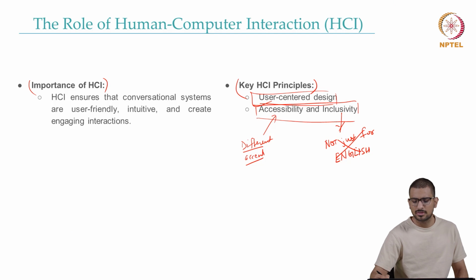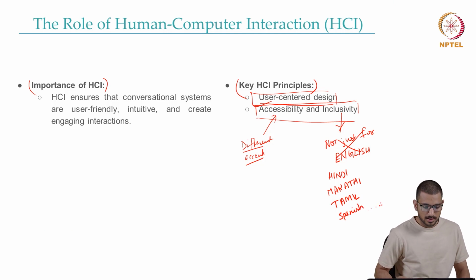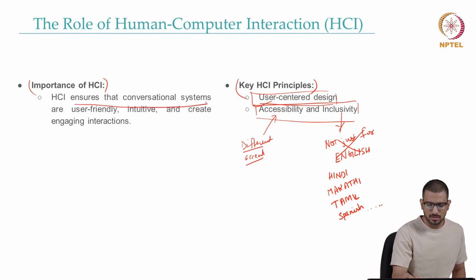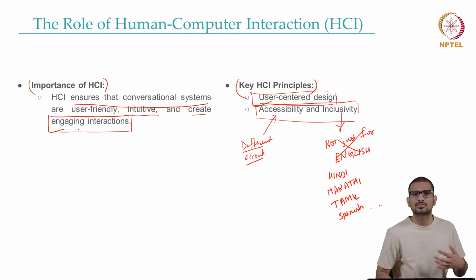It should also have different languages such as Hindi, Marathi, Tamil, Spanish, and so on. And again, now it's very easy to answer why it is more important. As you can see, it should ensure that these systems are user-friendly, intuitive, and create engaging interactions for everyone and not just people who speak English. Let's move to the next slide.